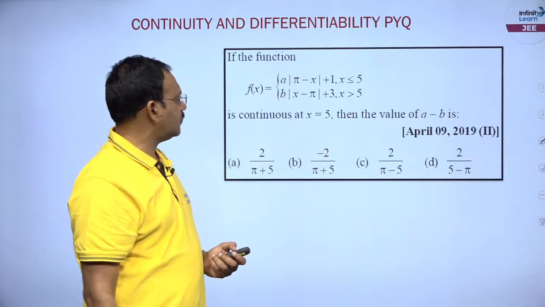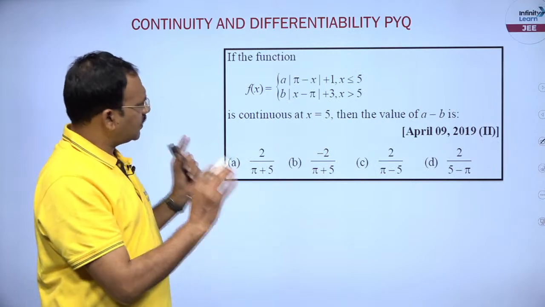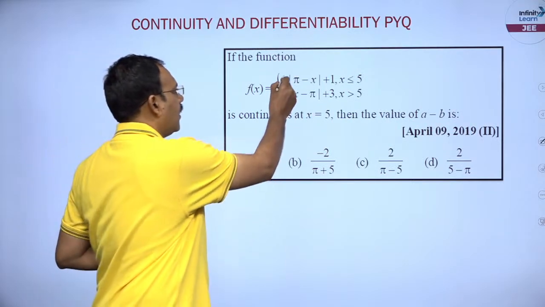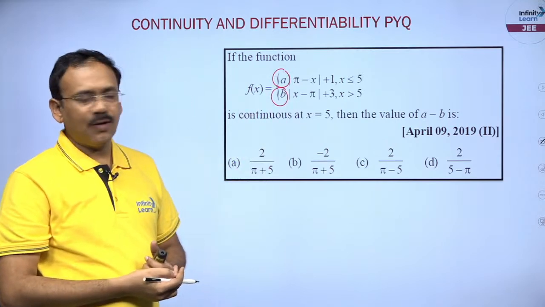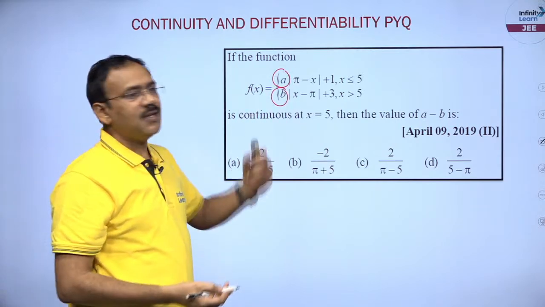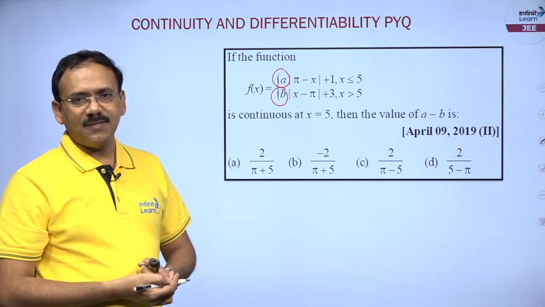Now, you see this question? Some function is given where a is one unknown, b is another unknown. Given it is continuous at x is equal to 5, then find the value of a minus b.